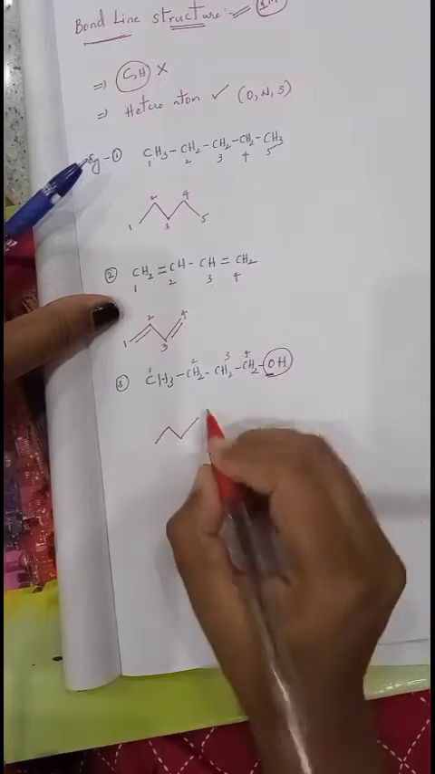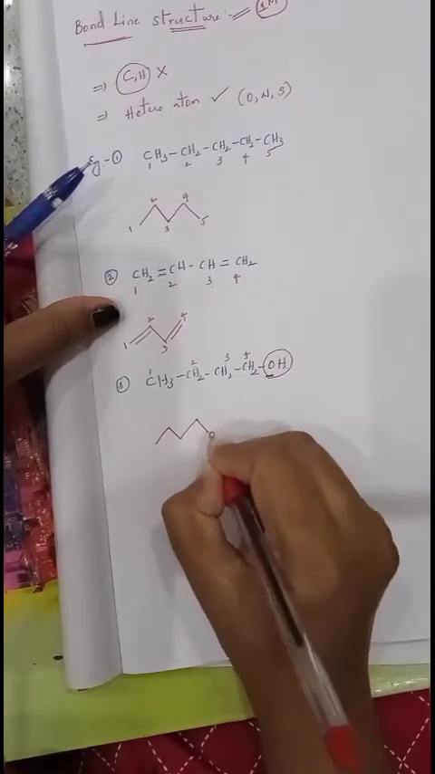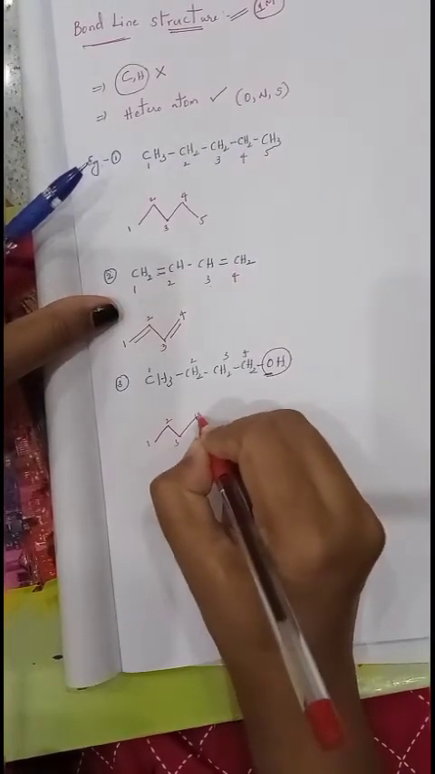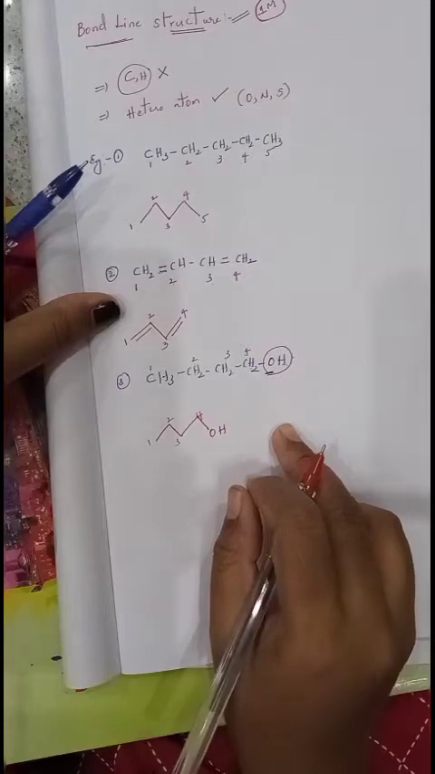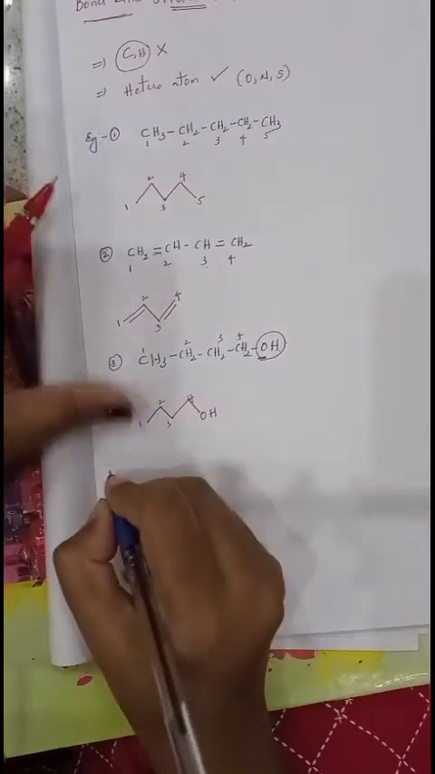On the fourth carbon, OH is present with a single bond. Write a single bond and OH here. That's it. First carbon, second carbon, third carbon, fourth carbon, balanced. Like this we will represent. And we'll see one more example.